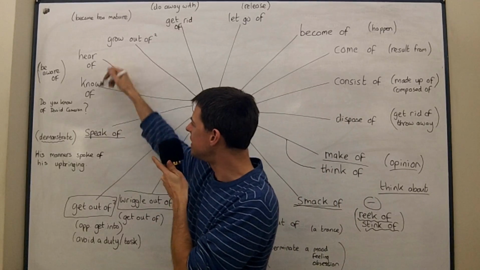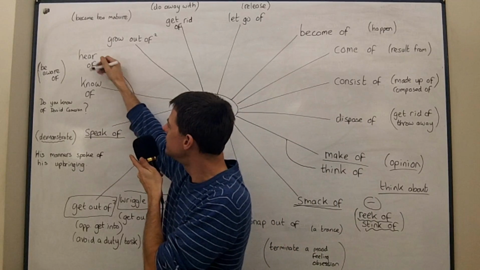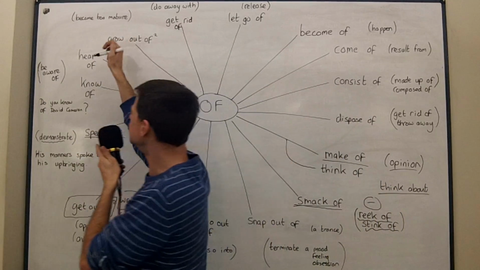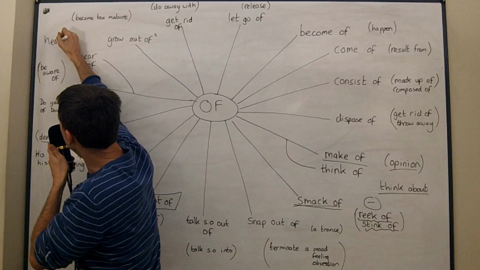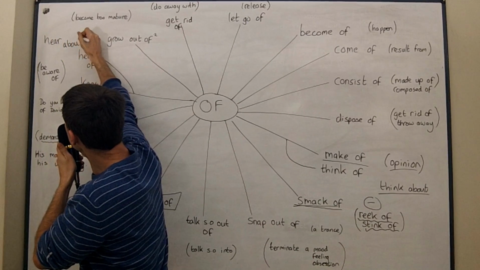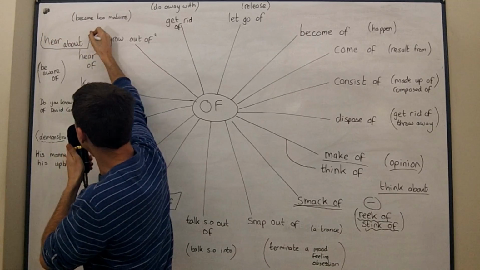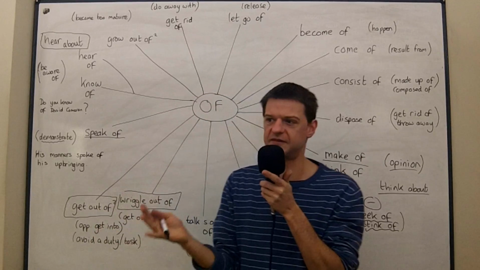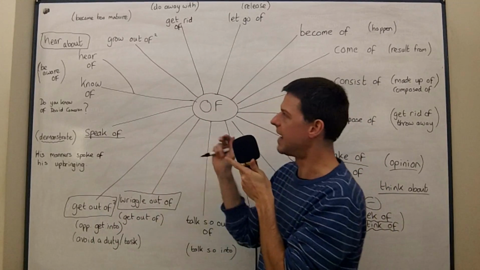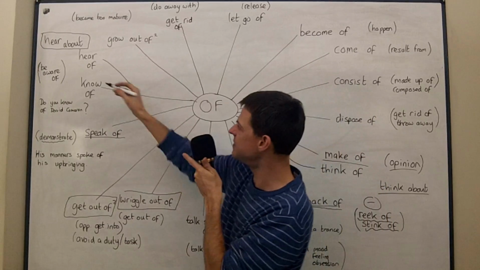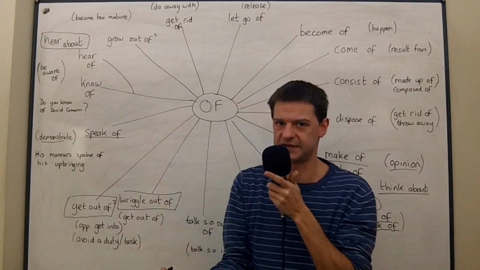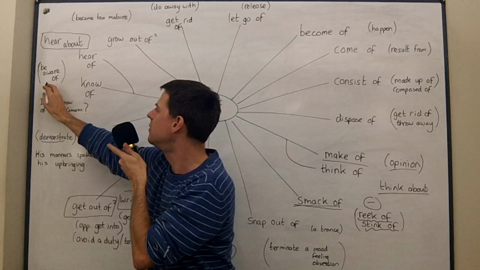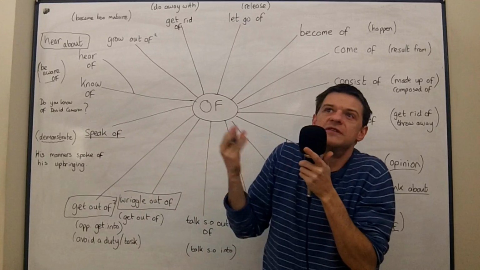Know of and hear of, I thought these were quite similar to speak of, but they both mean to be aware of. So again, if you know the difference between hear about and hear of, this will be easier. Because if I say, have you heard about David Cameron? That means, have you heard the news about David Cameron? Maybe something's happened to him, maybe he said something. Have you heard about Cameron? But if I say, have you heard of David Cameron, then it means, have you ever heard that name? Are you aware of this person? Or maybe you've never heard of him.